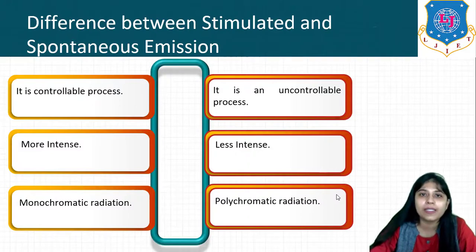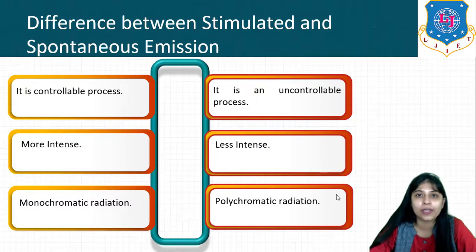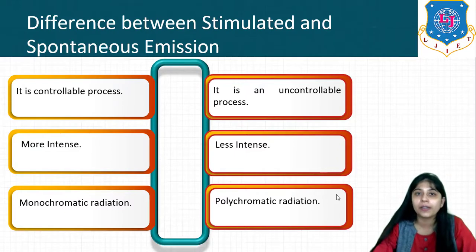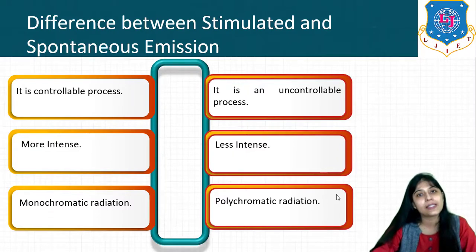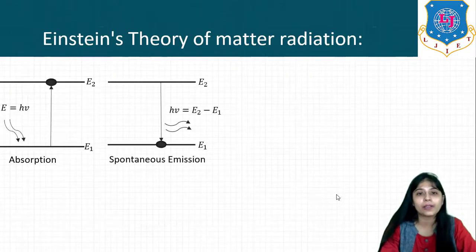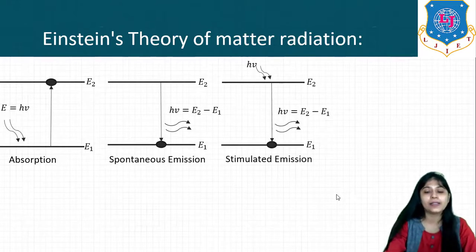So these are the basic differences between stimulated and spontaneous emission. Main differences: in case of stimulated emission we are applying external energy, while in case of spontaneous emission we are not applying any inducement, we are not applying any external aid or any external energy. It occurs on its own, it is uncontrollable, it is a random process, it produces polychromatic radiation, and it is of less intensity.